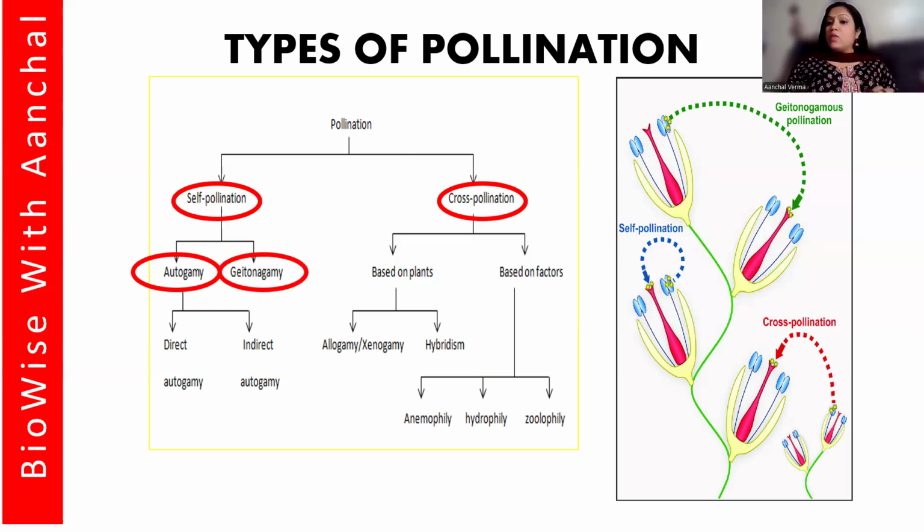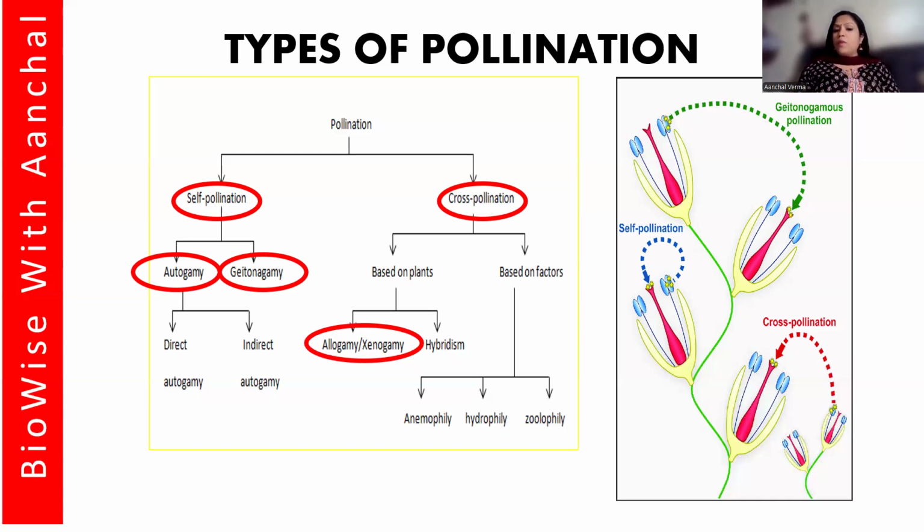Geitonogamy is considered to be self-pollination only, but in this case, there are two separate flowers on the same plant. So it is the transfer of pollen grains from the anther of one flower to the stigma of the other flower, but on the same plant. That is called geitonogamy. Allogamy or xenogamy is the transfer of pollen grains from the anther of a flower to the stigma of a flower on a different plant of the same species.